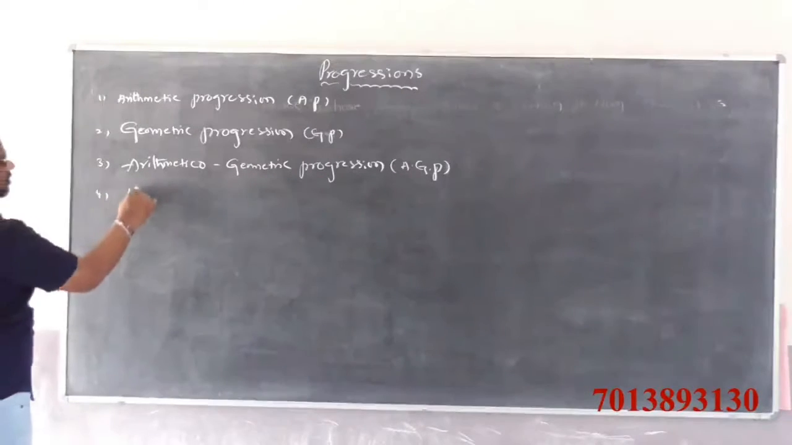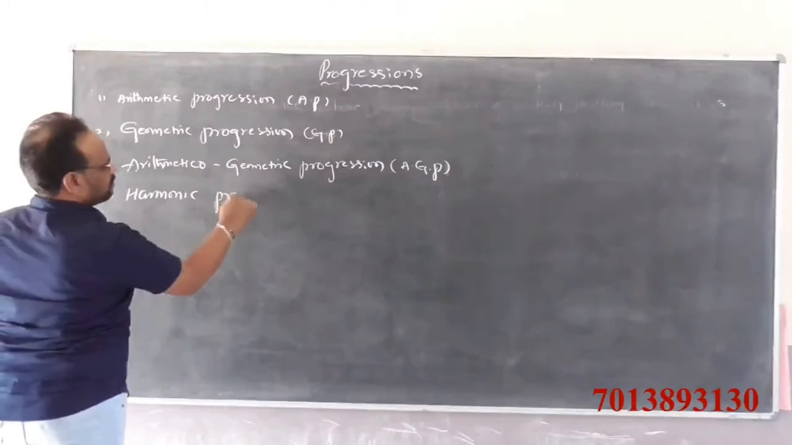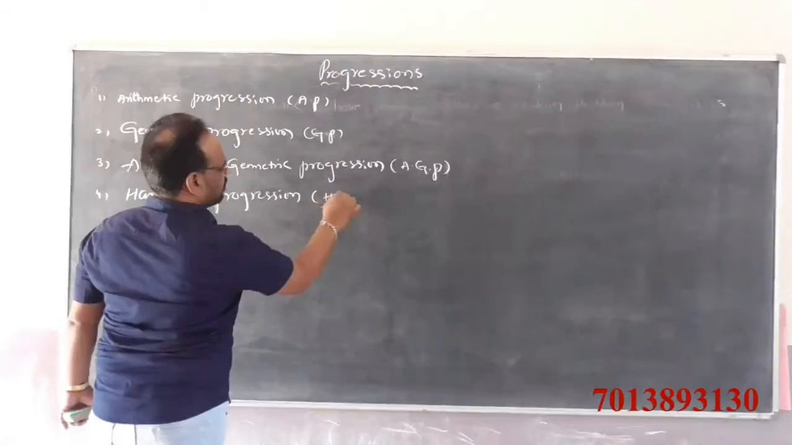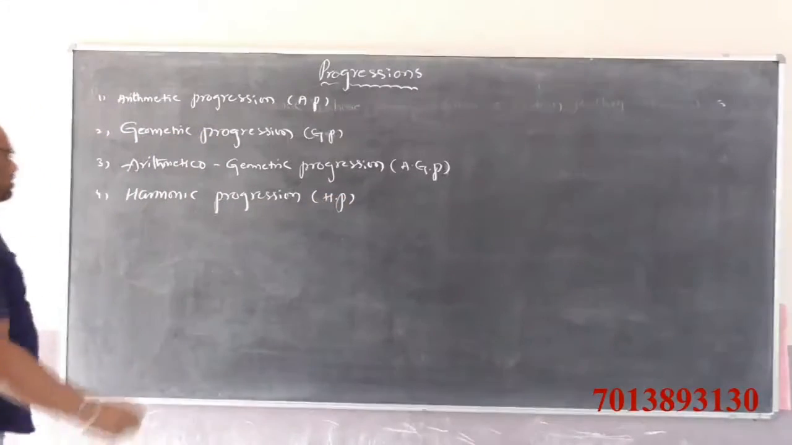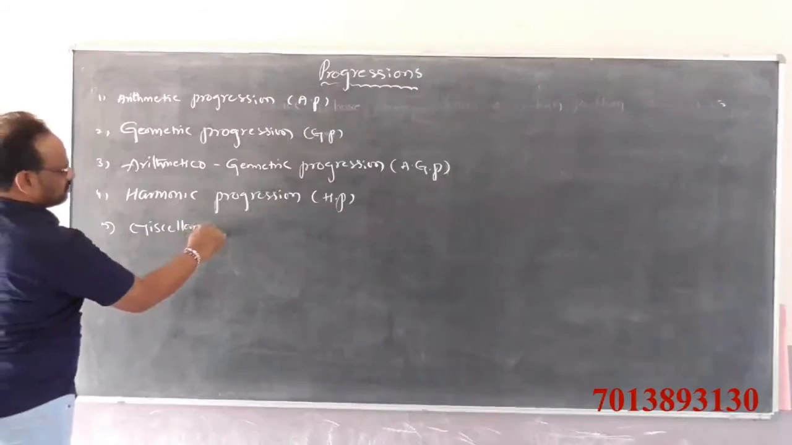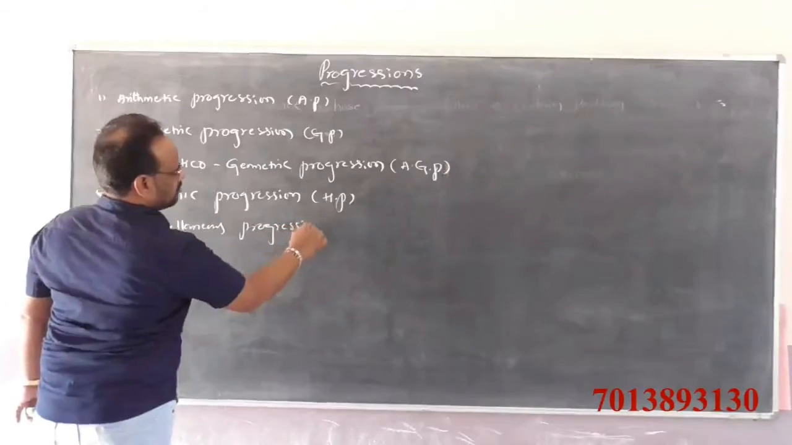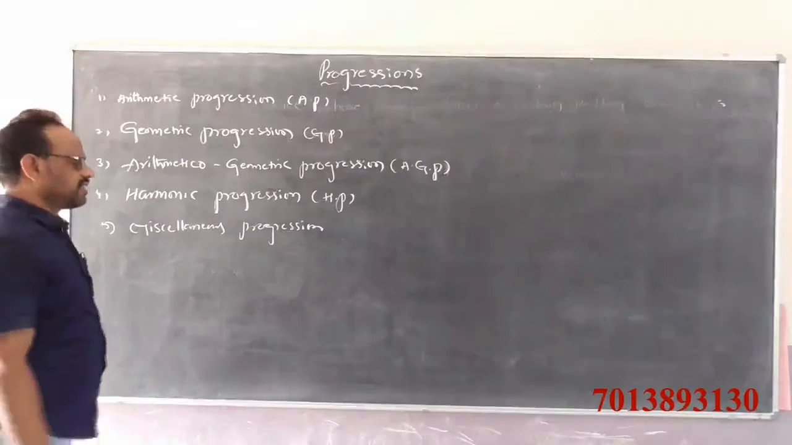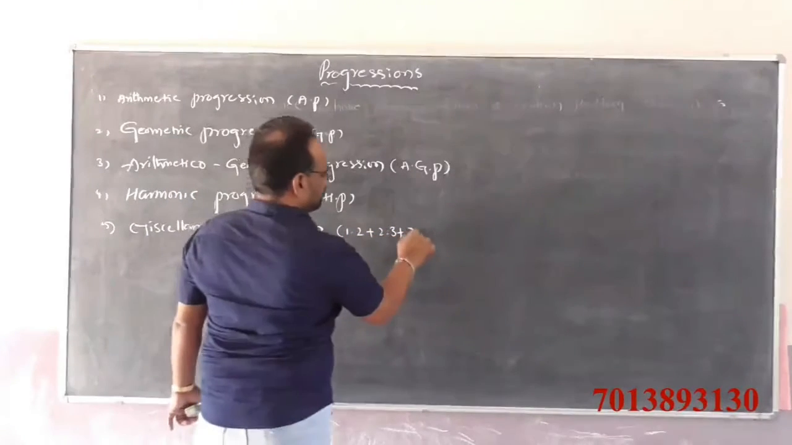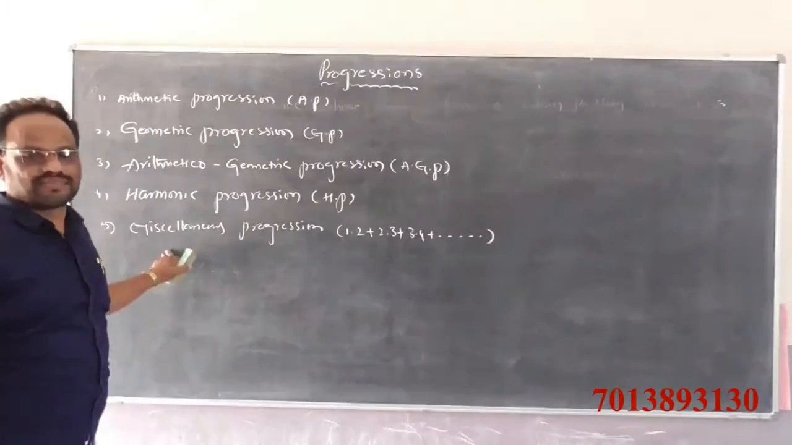Fourth one, harmonic progressions, simply denoted by HP. And fifth one, miscellaneous progressions, is nothing but some progression like this: 1 into 2 plus 2 into 3 plus 3 into 4 plus, and so on. These types of progressions are called miscellaneous progressions.